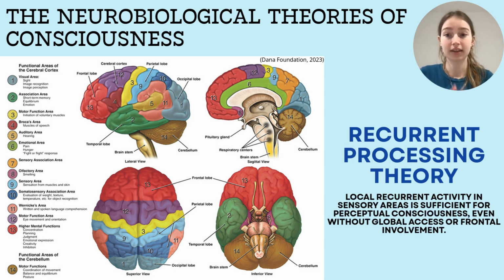The recurrent processing theory locates consciousness within sensory cortices. It argues that local recurrent activity in sensory areas is sufficient for perceptual consciousness, even without global access or frontal involvement. This view allows for consciousness without reportability, though it's difficult to test empirically.